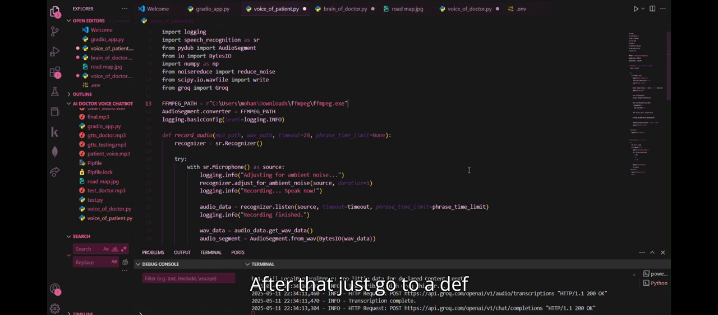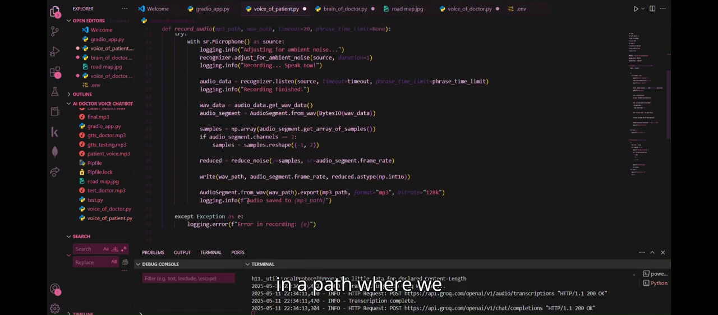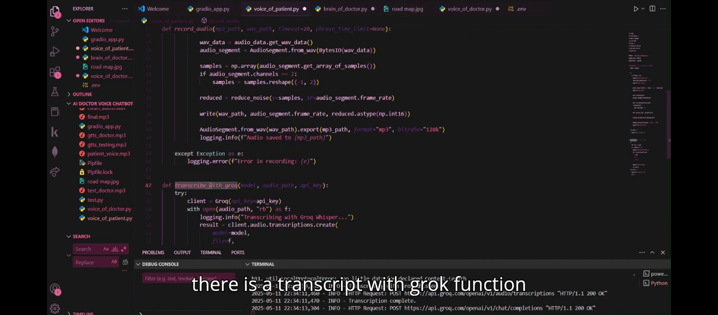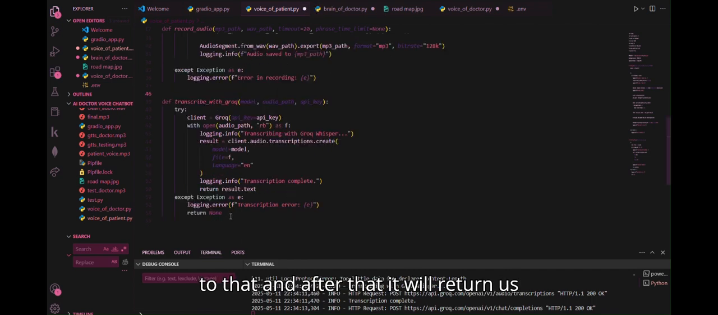After that, just go to the def, means a function, containing record audio. This function will take a voice from a patient and analyze it and save it in a path, means the path we will give to it. It will save that audio there. After that, there is a transcribe with Groq function which helps us to transcribe that audio which gets saved when we spoke to it. And after that, it will return us a transcript.